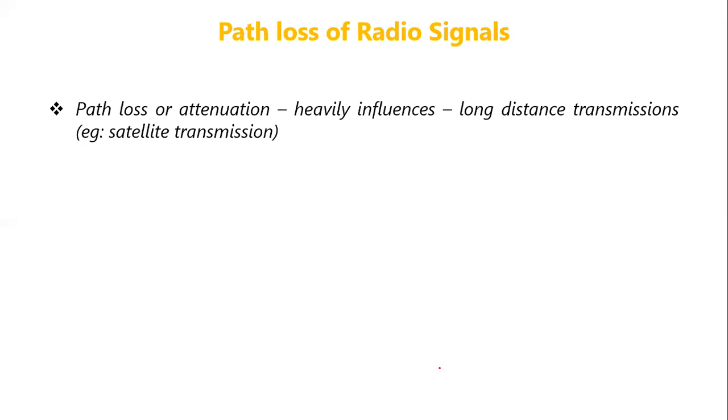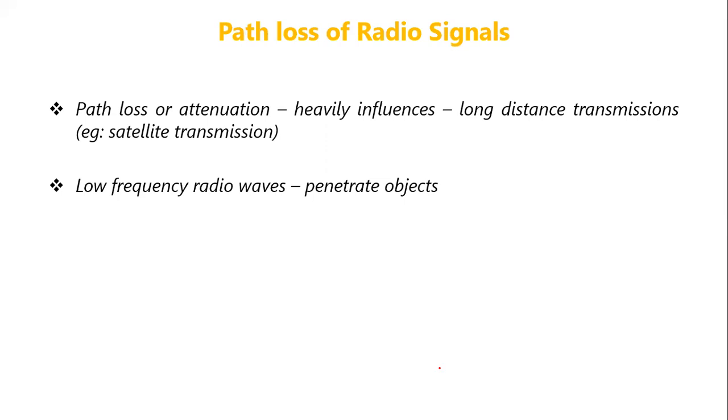Before that, let us understand what is path loss or attenuation. When radio signals are transmitted over long distances, there will be a lot of loss, or the signal will get disturbed.